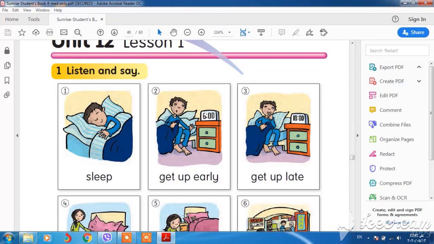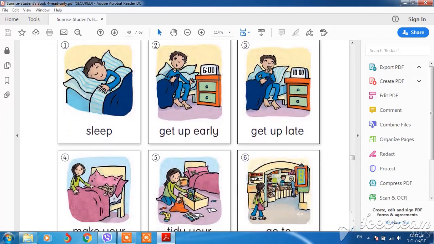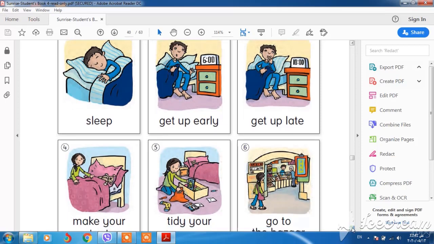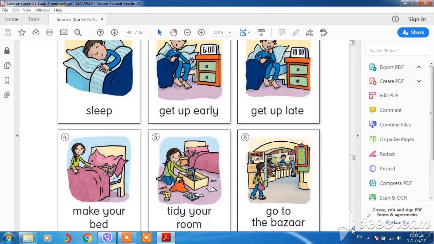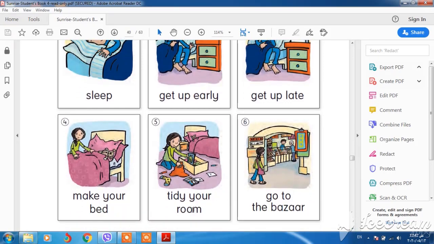We explained it very well, the rules of positive, negative, and question. Please memorize all of them with spelling. Memorize these pictures and spelling. We have sleep, get up early, get up late, make your bed, tidy your room, go to the bazaar.